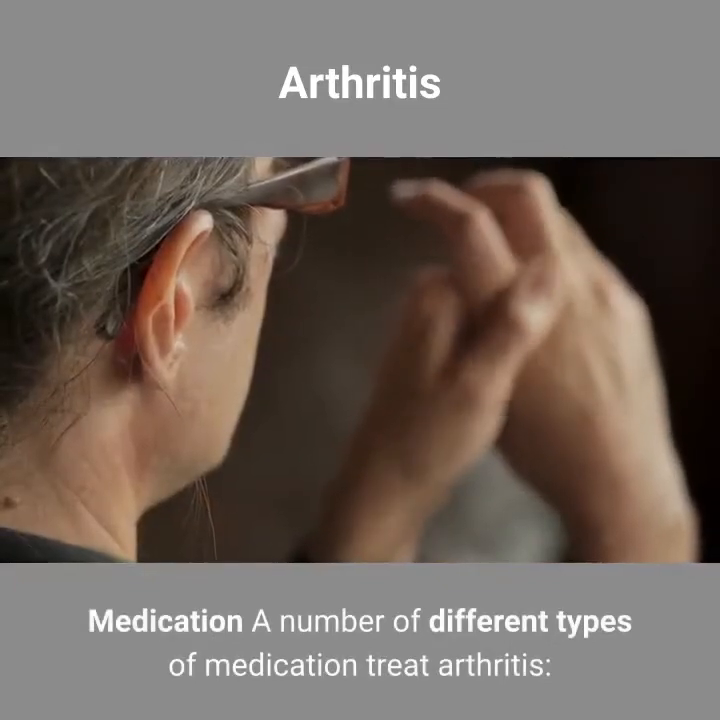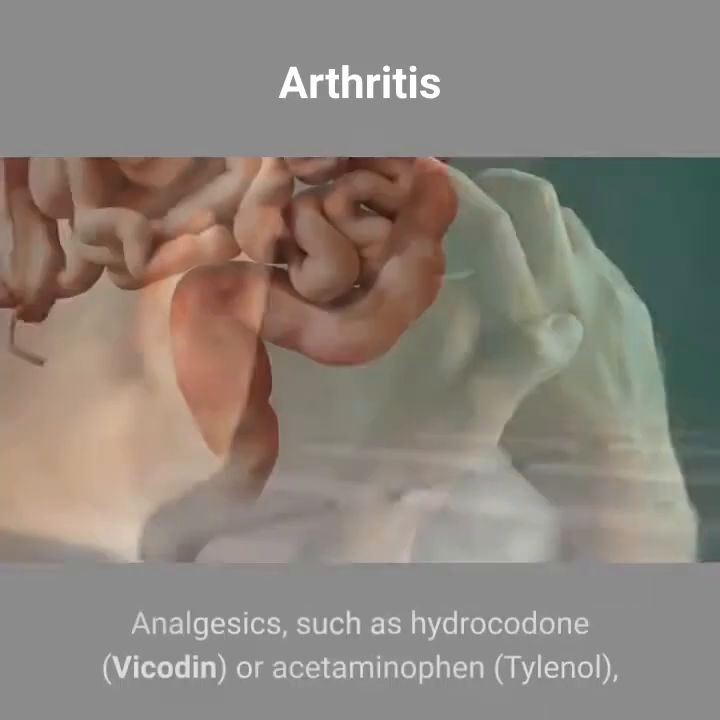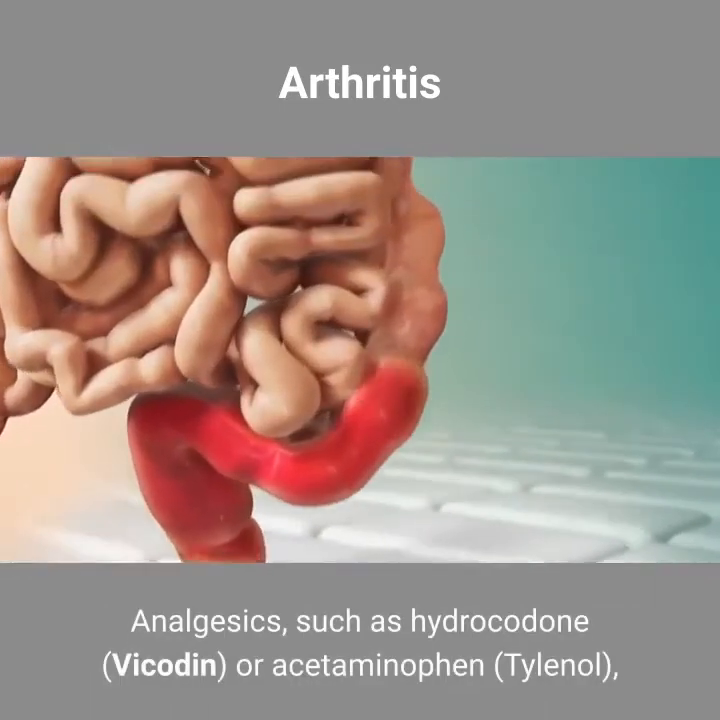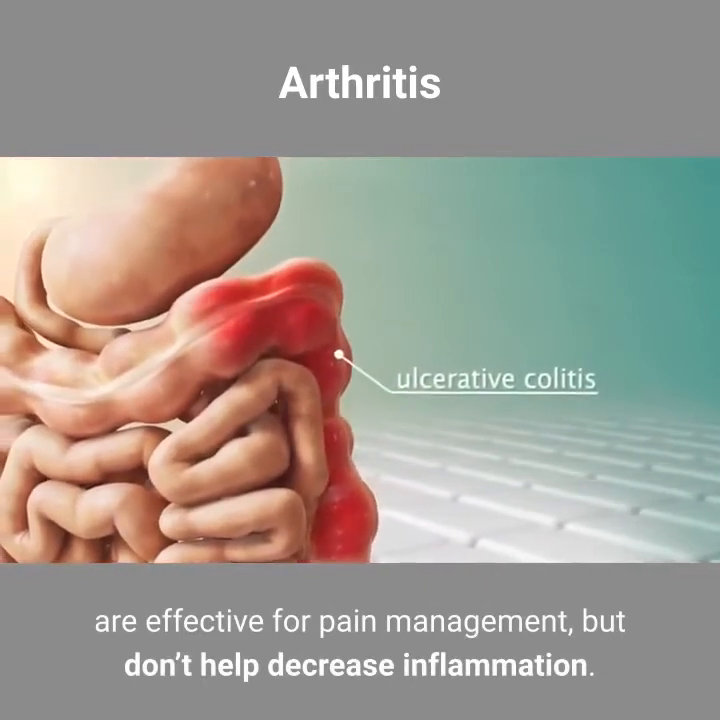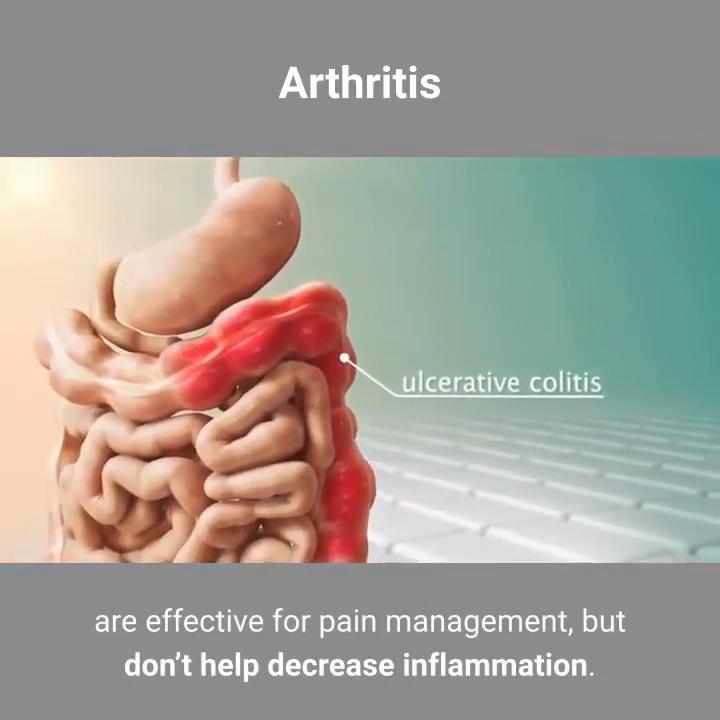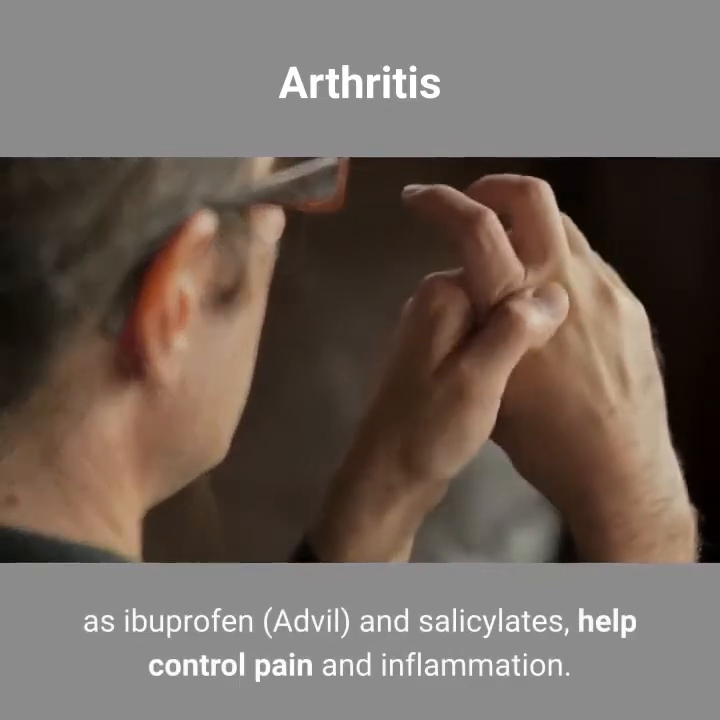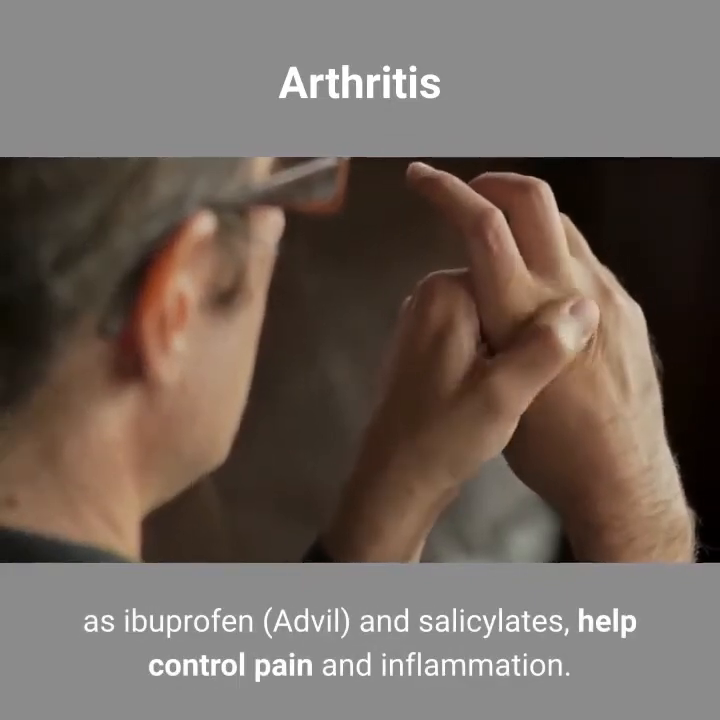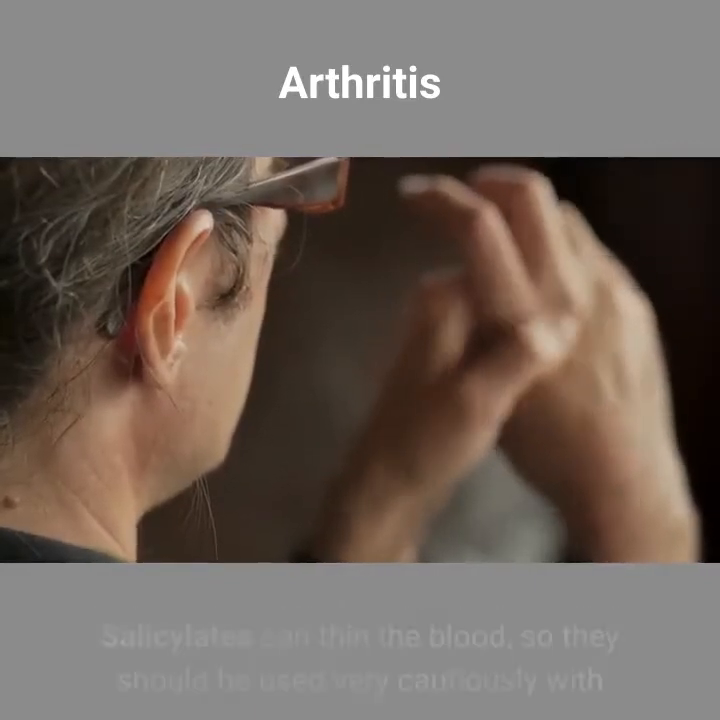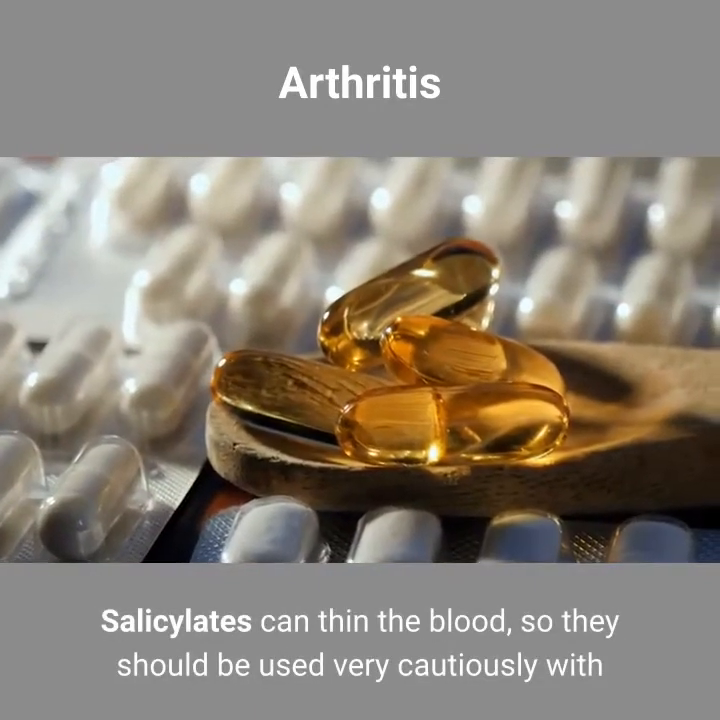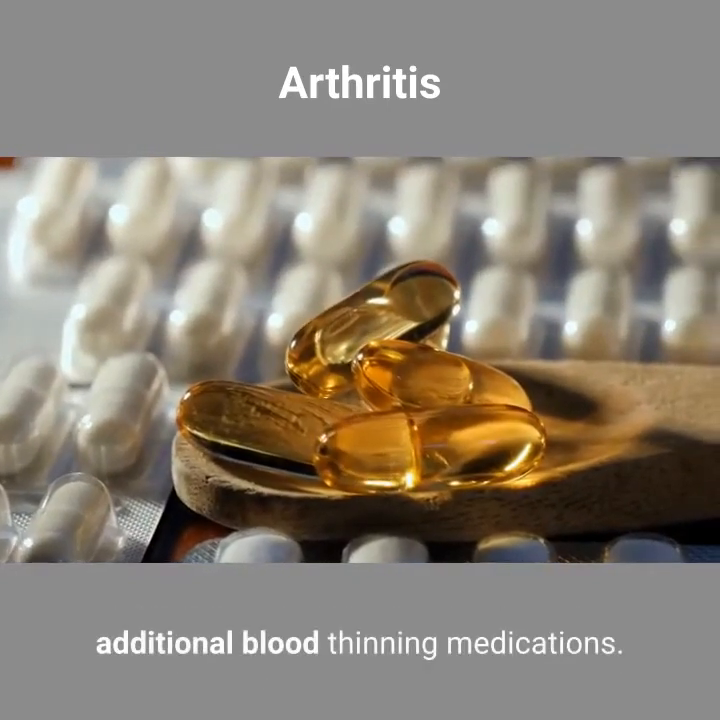Medication. A number of different types of medication treat arthritis. Analgesics, such as hydrocodone (Vicodin) or acetaminophen (Tylenol), are effective for pain management, but don't help decrease inflammation. Non-steroidal anti-inflammatory drugs (NSAIDs), such as ibuprofen (Advil), and salicylates, help control pain and inflammation. Salicylates can thin the blood, so they should be used very cautiously with additional blood-thinning medications.